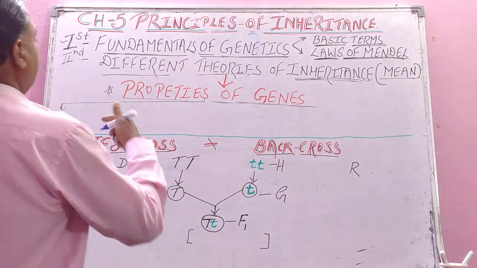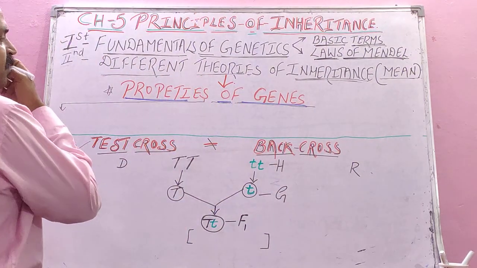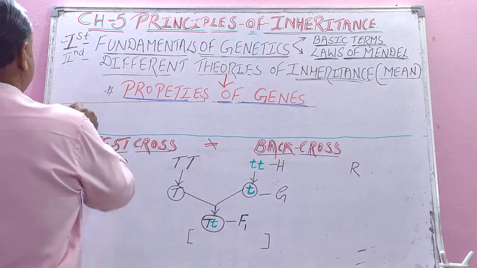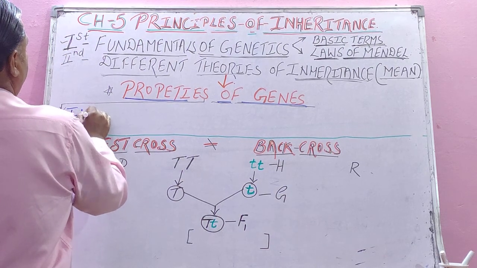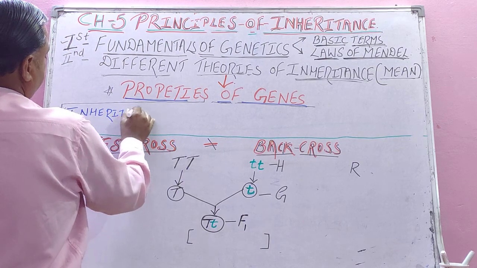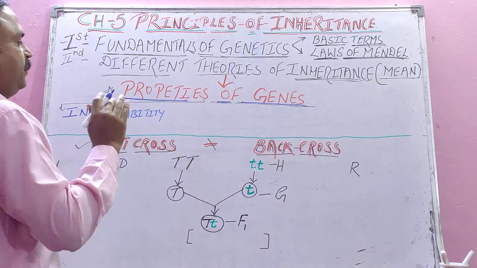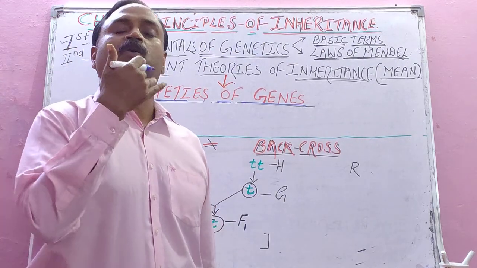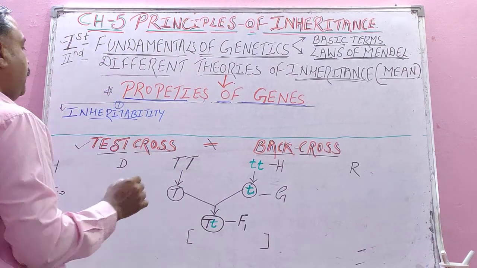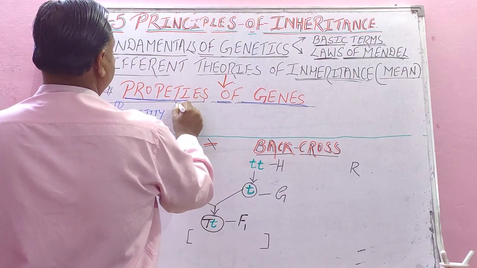Students, property means what characters the genes have in common. The first property of genes is inheritability. It means genes can be inherited from one generation to another. The second one is mutability.